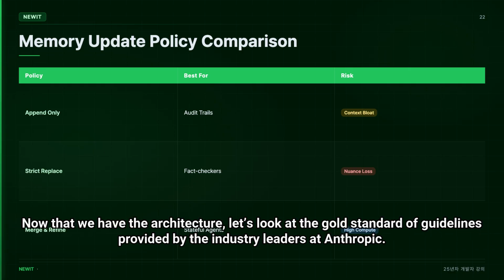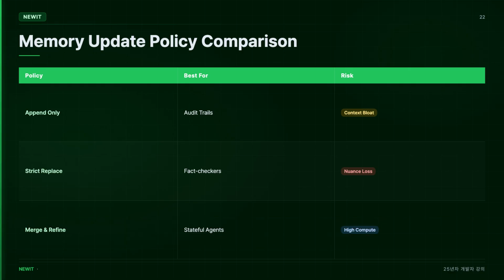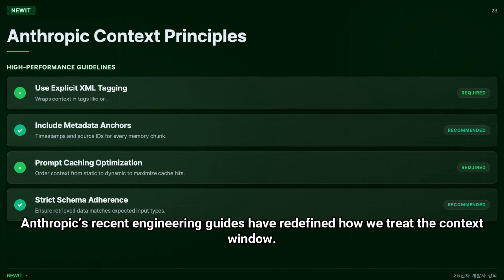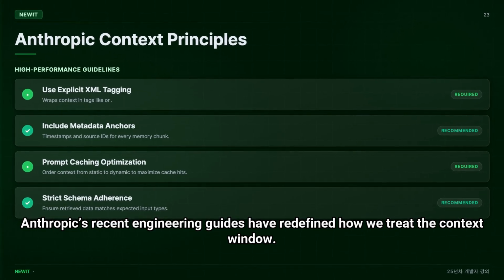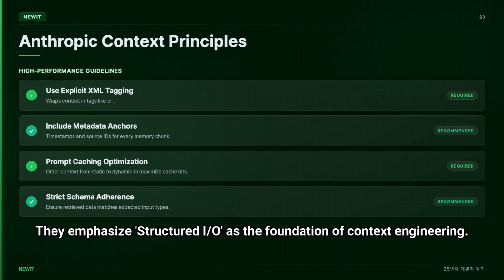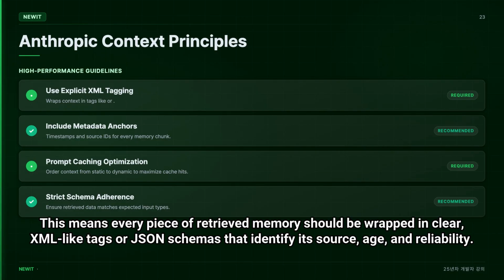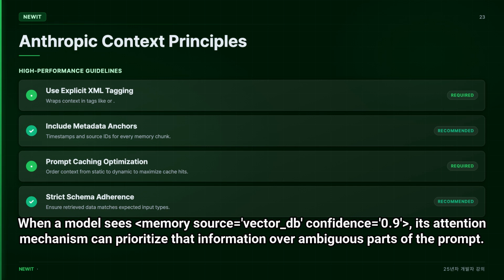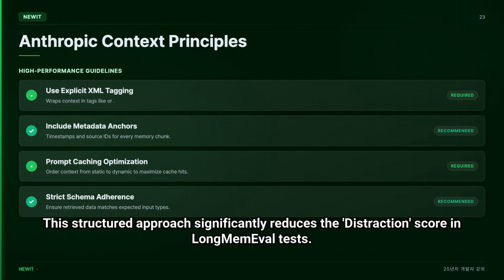Now that we have the architecture, let's look at the gold standard of guidelines provided by the industry leaders at Anthropic. Anthropic's recent engineering guides have redefined how we treat the context window. They emphasize structured I/O as the foundation of context engineering. This means every piece of retrieved memory should be wrapped in clear, XML-like tags or JSON schemas that identify its source, age, and reliability. When a model sees a tagged memory, source: vector DB, confidence: 0.9, its attention mechanism can prioritize that information over ambiguous parts of the prompt.